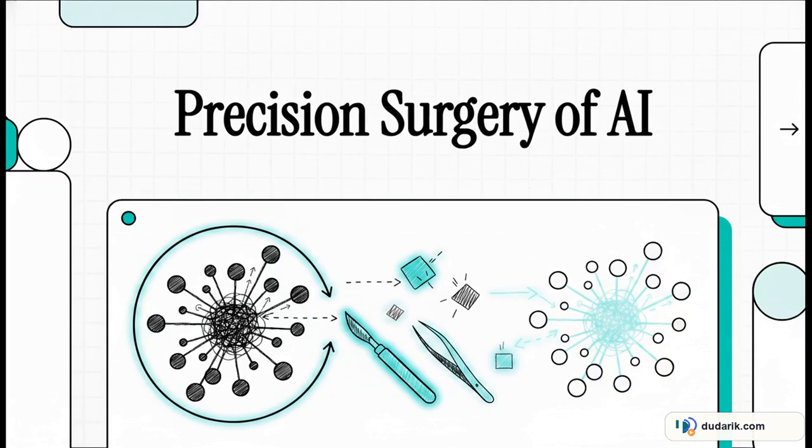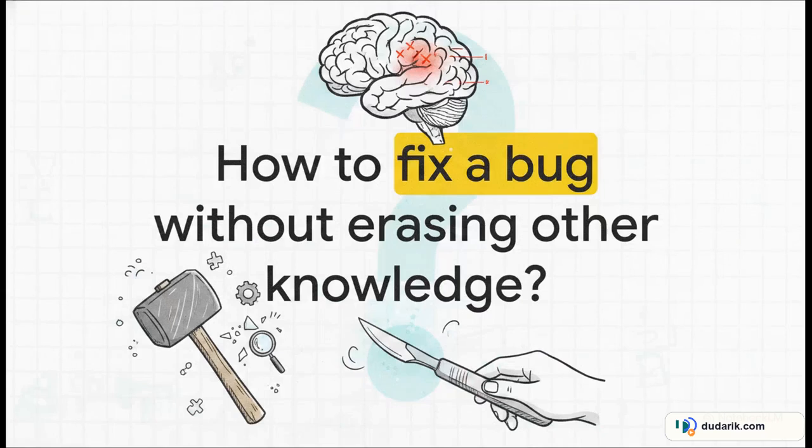But recently, a fascinating new paper was accepted at the Mechanistic Interpretability Workshop, introducing something called targeted parameter decomposition, or TPD for short. We're going to explore exactly how this incredible technique allows us to finally perform precision surgery on AI models. Imagine a scenario that has honestly completely plagued researchers for years.